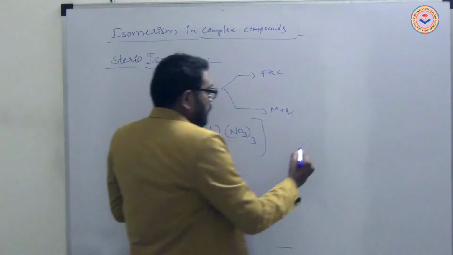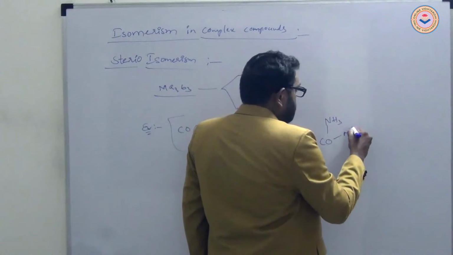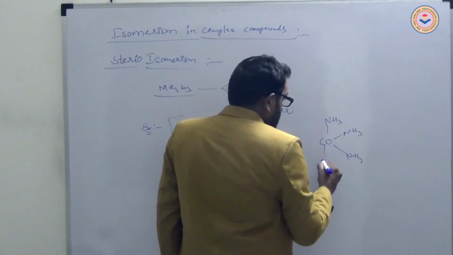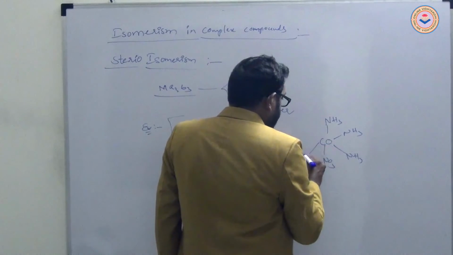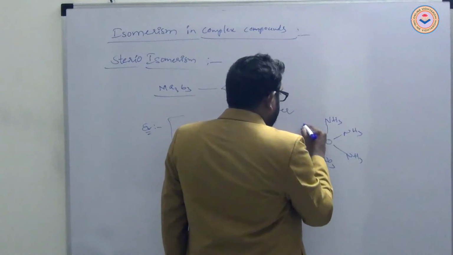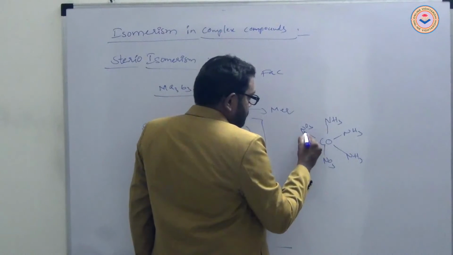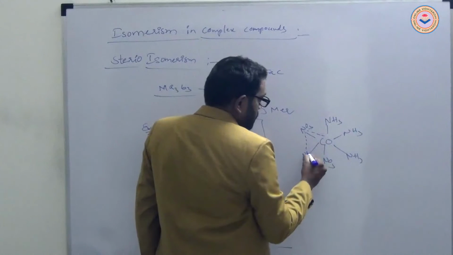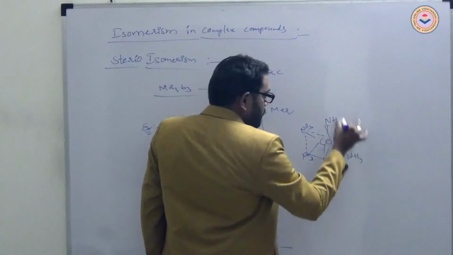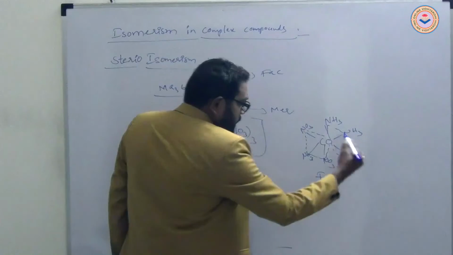Like in facial form, cobalt with NH3, NH3, NH3 and NO2, NO2, NO2. It is a fac isomer. These three are same, it is the fac isomer.